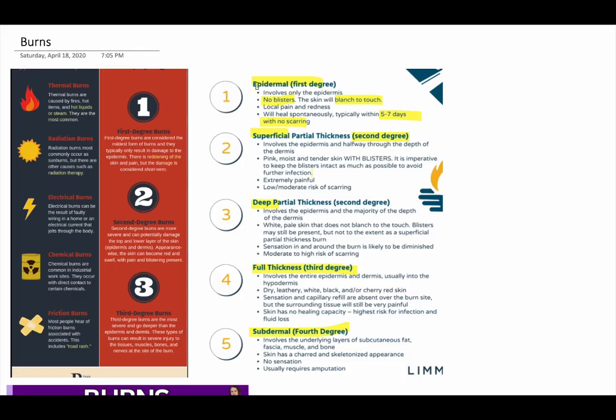The second type of burns are superficial partial thickness burns. Second degree burns, superficial thickness type. They involve the epidermis and half of the dermis. The skin remains pink and moist and remains tender because our dermis has nerve endings. So it will be painful, and more painful than our first degree burns. Okay, there will be blistering.